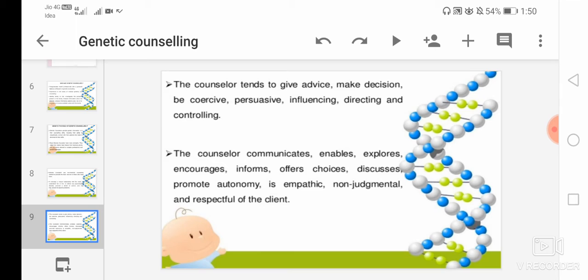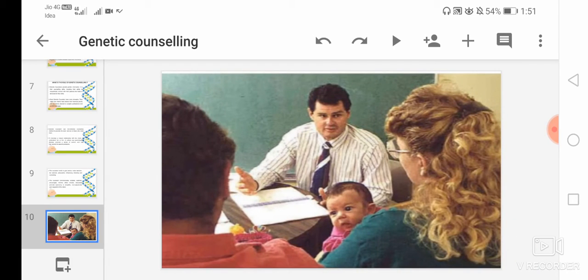So here the counselor communicates, enables, explores, encourages the patient, informs about the disease condition, offers the choices of treatment options, discusses with the client and promotes autonomy, and is empathetic, non-judgmental and respectful of the client. So here are the roles of genetic counselor. You can see the picture of the genetic counselor giving advice to the patient.